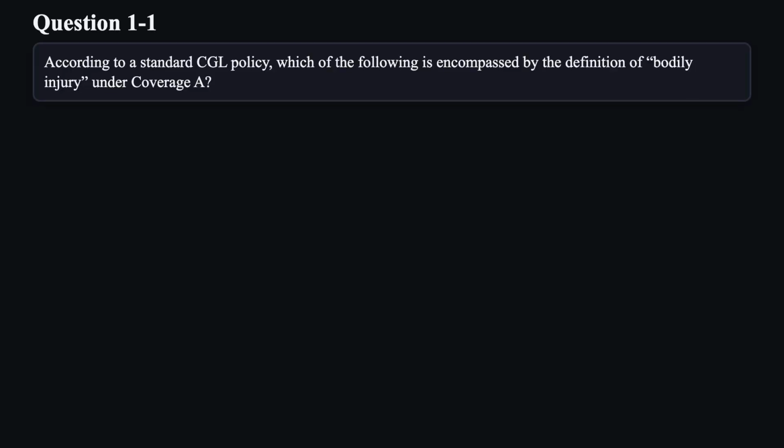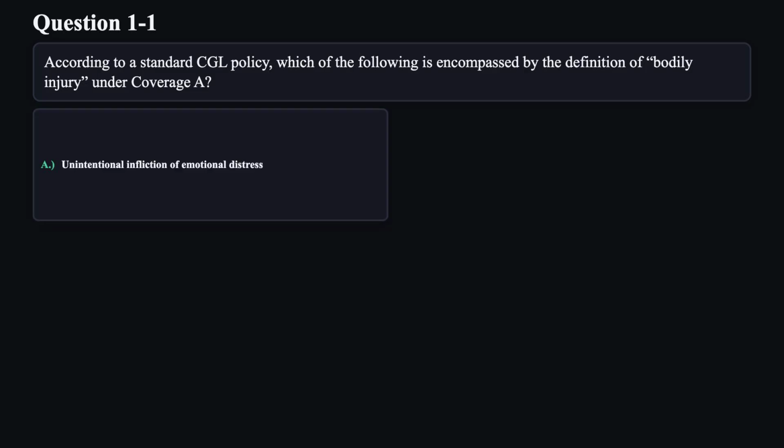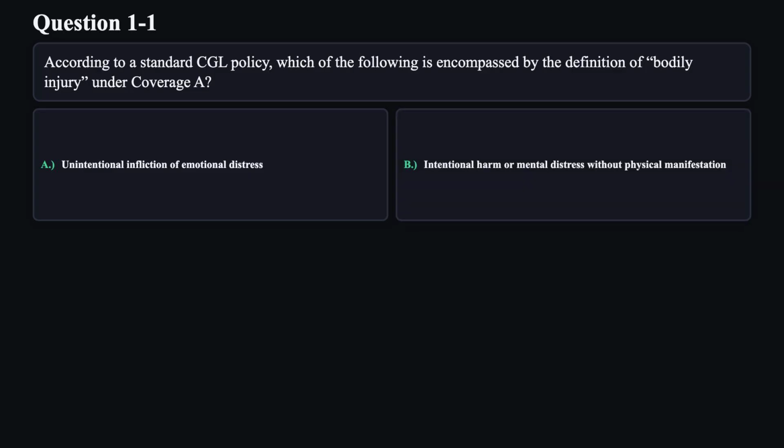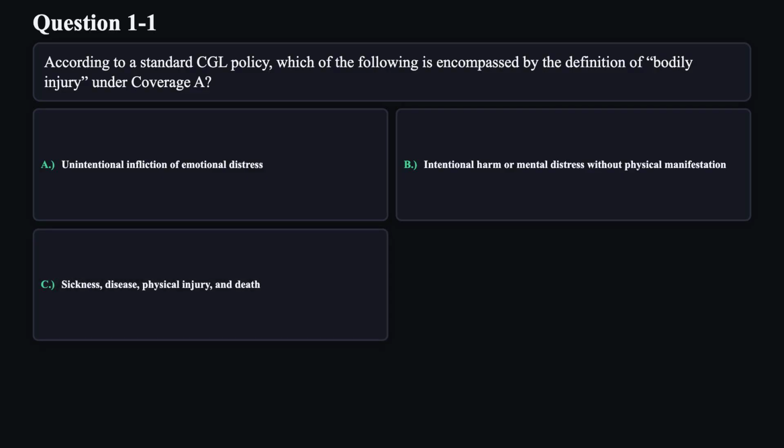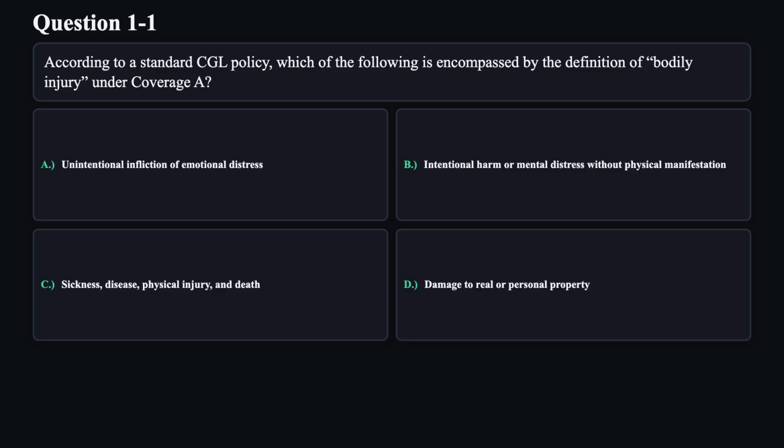According to a standard CGL policy, which of the following is encompassed by the definition of bodily injury under coverage A? A. Unintentional infliction of emotional distress. B. Intentional harm or mental distress without physical manifestation. C. Sickness, disease, physical injury, and death. D. Damage to real or personal property.